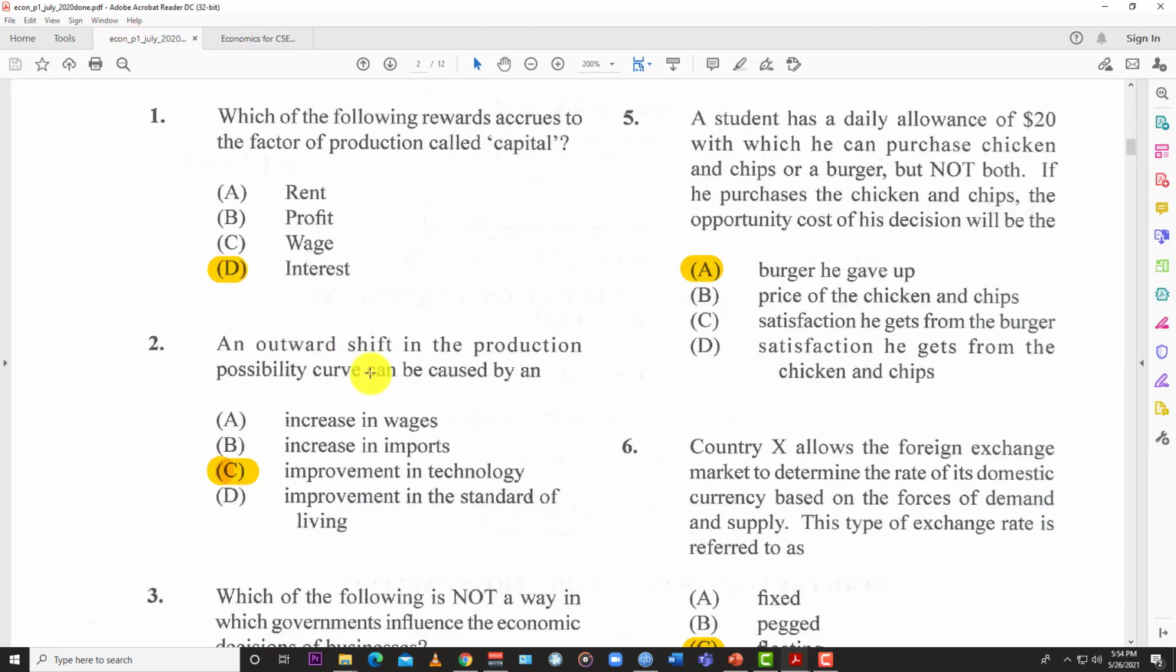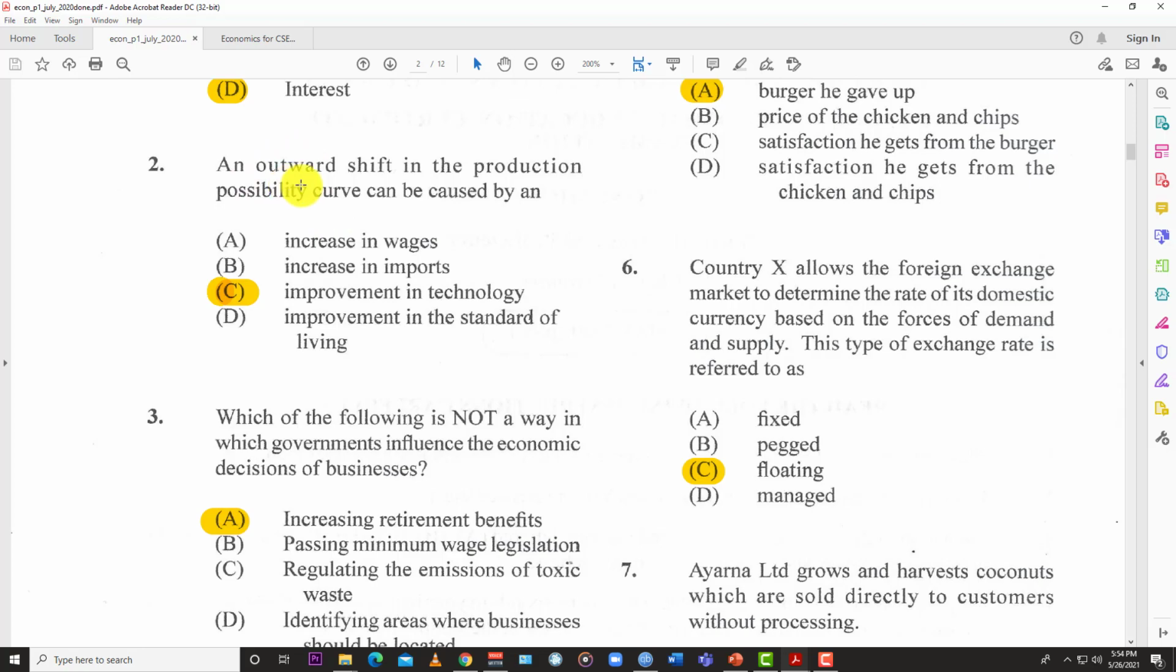That's number 1. Number 2, an outward shift in the production possibility curve can be caused by an increase in wages, increase in imports, improvement in technology, or D, improvement in the standard of living. And so the answer we select is C. Why? Because improvement in technology enhances the production process, and it allows you to produce more or produce more efficiently with the same. So your production would improve either way.